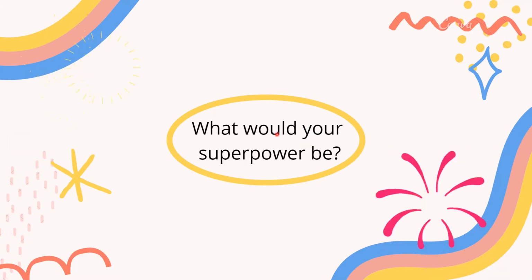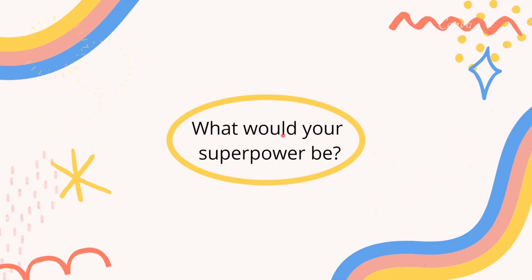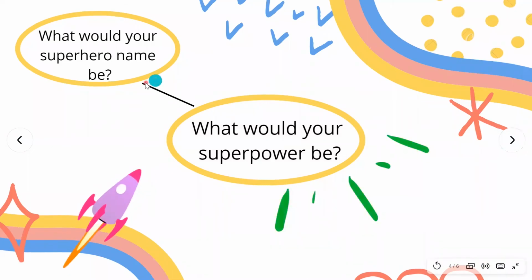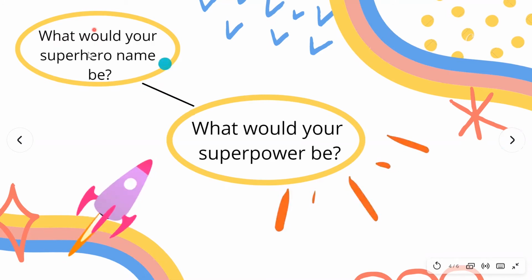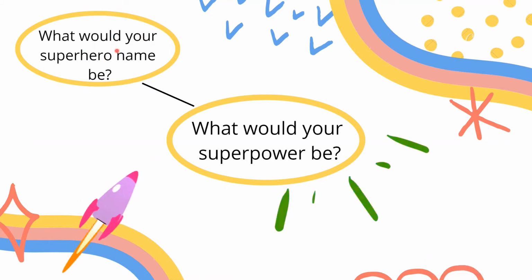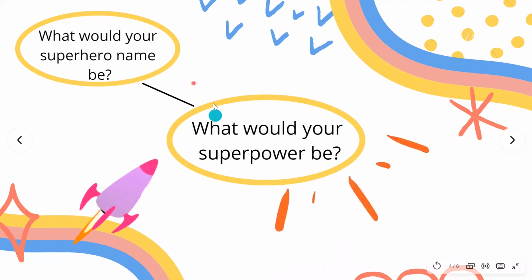Next, now that we know what kind of superhero you would be, let's brainstorm more ideas about what we can write about. Next, let's draw a line connecting from the circle you just drew and draw another circle at the end of the line. Next, let's draw a line connecting to the circle in the middle that we just drew and start to make a web. At the end of the line, draw another circle that you can write in.